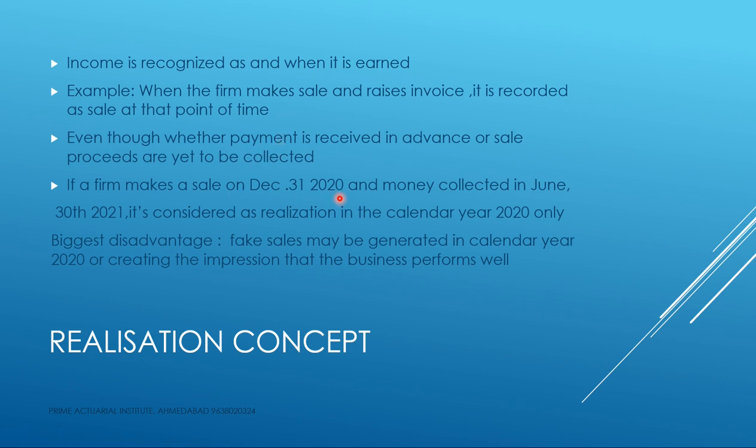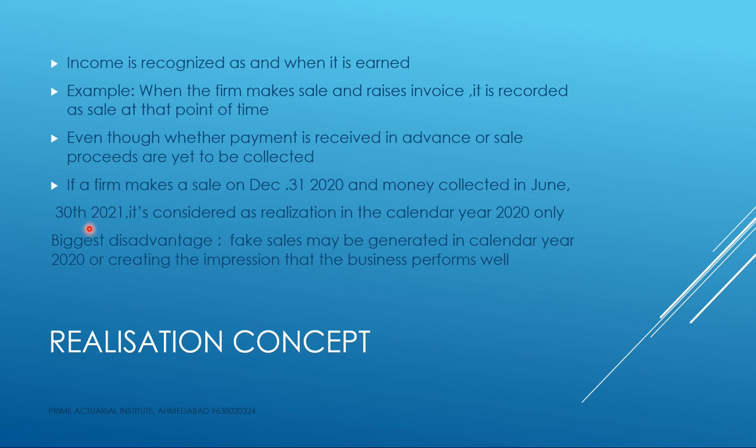So that means we have seen here my calendar financial year is 2020, from January 1 to December 31, 2020. My organization has made a sale on 31st of December 2020, but the money is collected after 6 months in 2021.